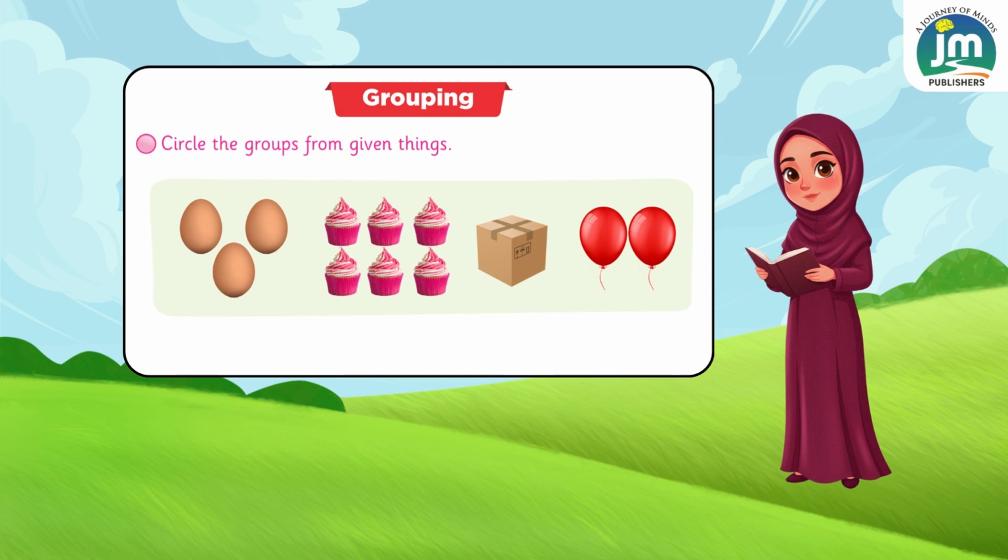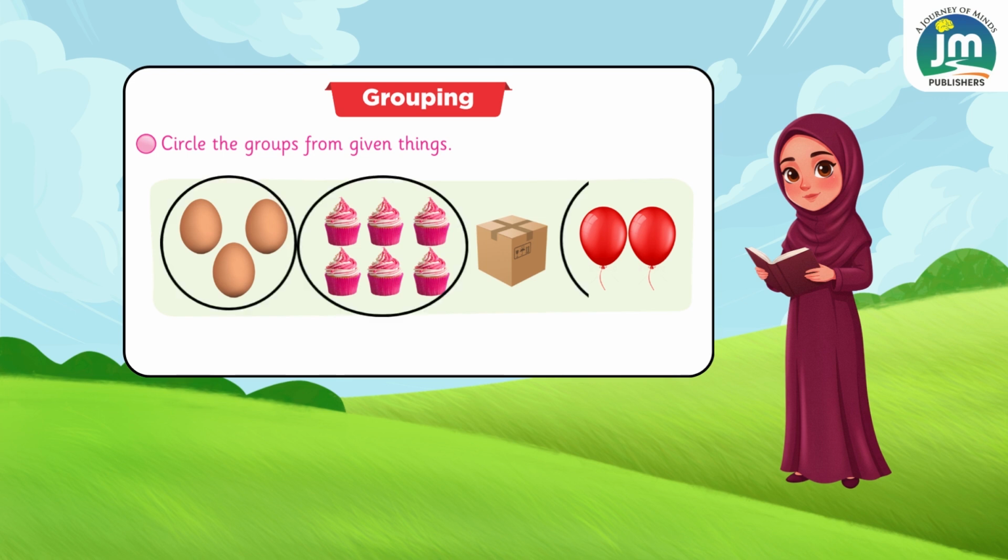Now circle the group that has the same things together, like eggs, cupcakes and balloons, because two or more things make a group. So eggs is 3 and cupcakes is 6. So circle the cupcakes and balloons and eggs.